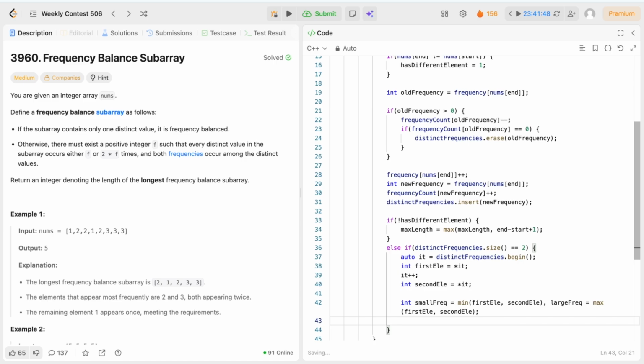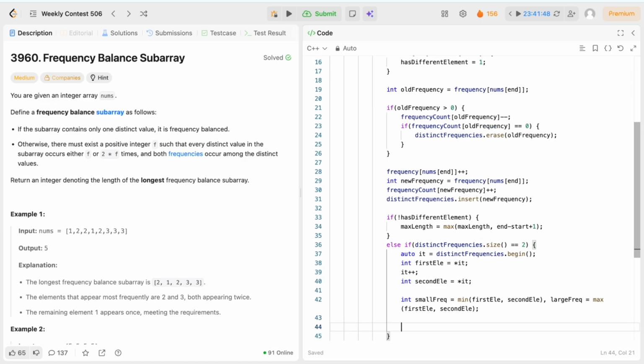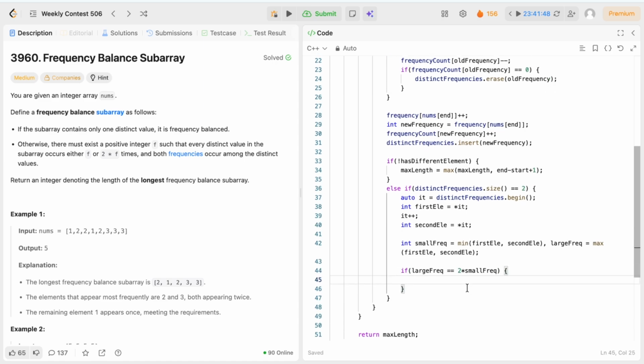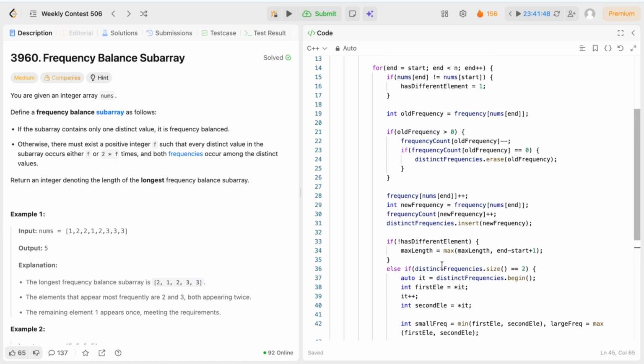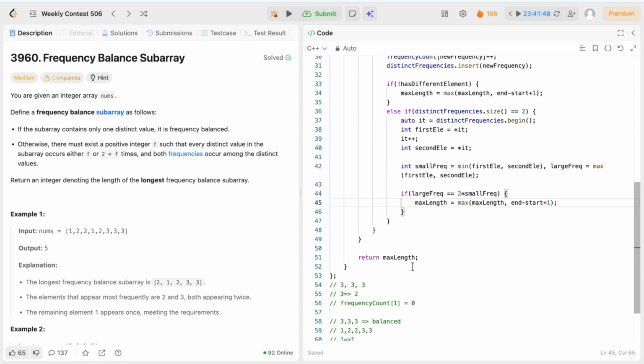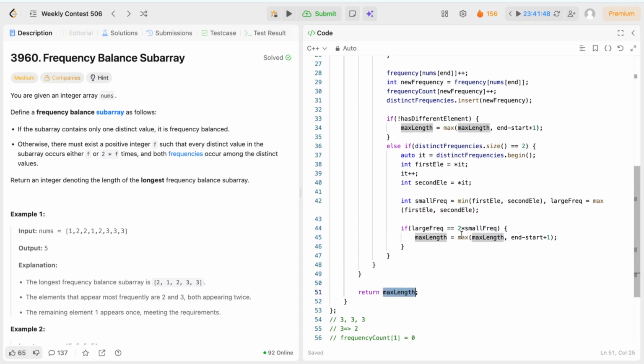So now we have the small frequency and large frequency. Now we just need to check if large frequency is 2 times small frequency or not. If yes, then this subarray will be considered balanced and it will contribute to our answer. And in the end we will return our answer, max length.